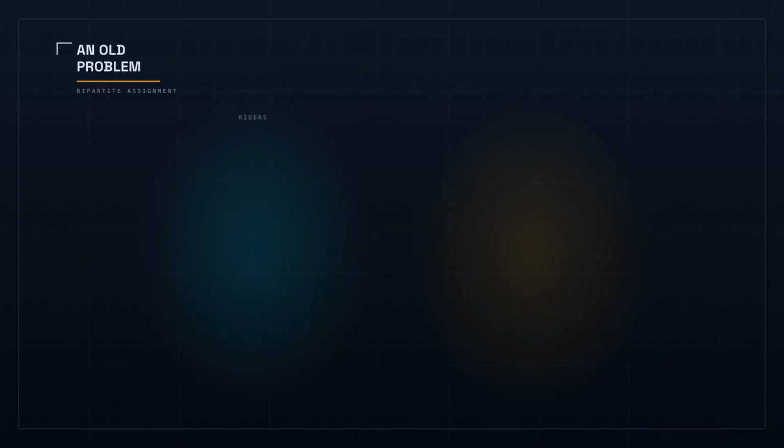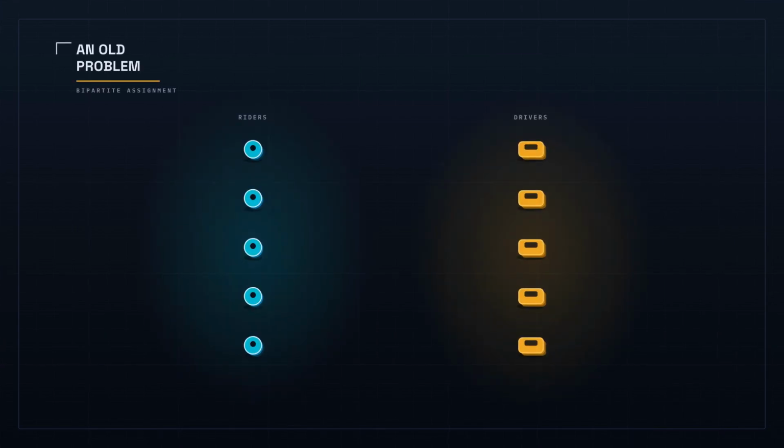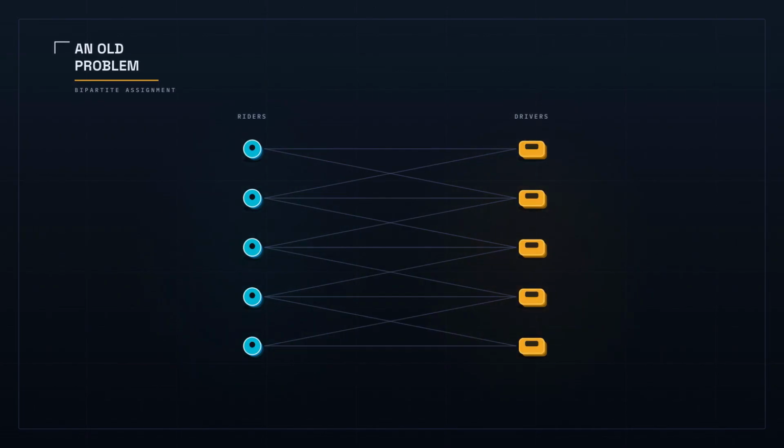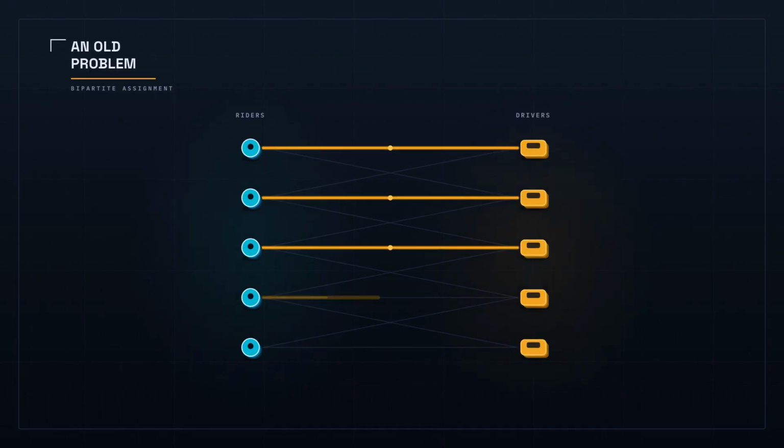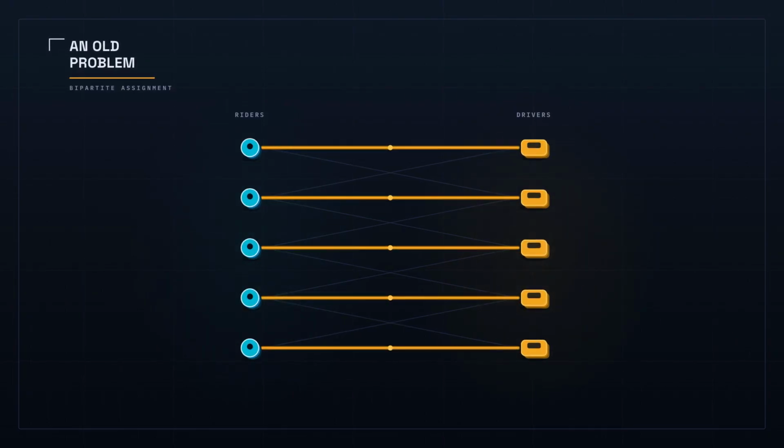This matching is an old problem in disguise. Put riders on one side, drivers on the other, and find the cheapest set of connections between them. It is a bipartite assignment studied by mathematicians since the 1950s. Uber runs it live on a city that will not hold still, thousands of times a second.